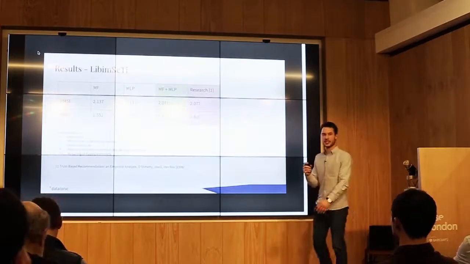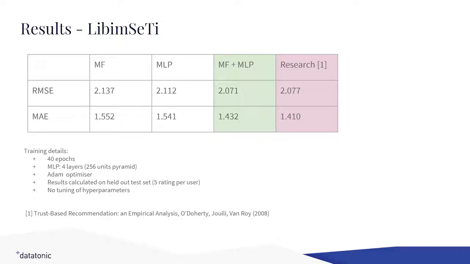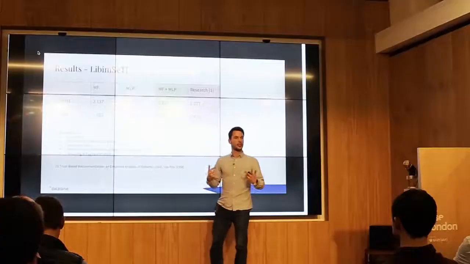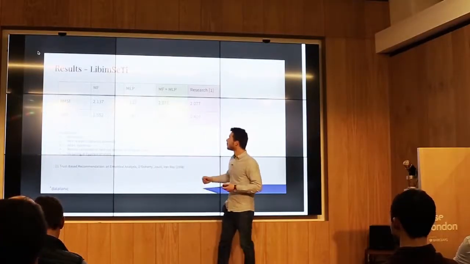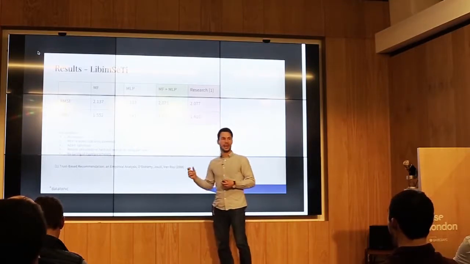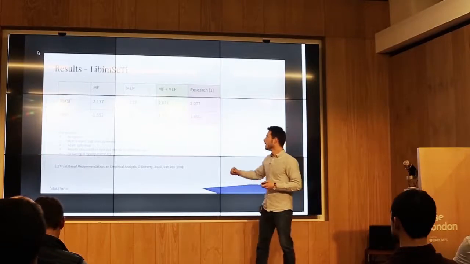So here are the results on this online dating data set. On the left is matrix factorization, the pure SVD approach. We get a root mean squared error of 2.13. The pure MLP, where instead of doing the dot product I add a few dense layers, is a tiny bit better. But combining the both and adding the gender we have for each user really gets furthest.